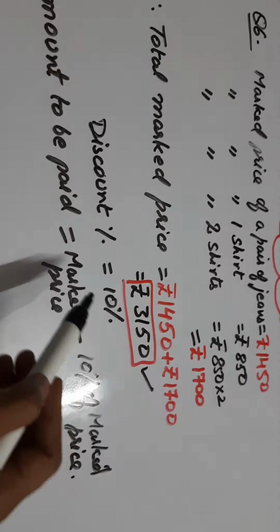So marked price, which is the total of all the items, 3150 minus 10 per cent, 10 upon 100 into marked price total 3150. So just solve it and you will see 3150 minus 315.